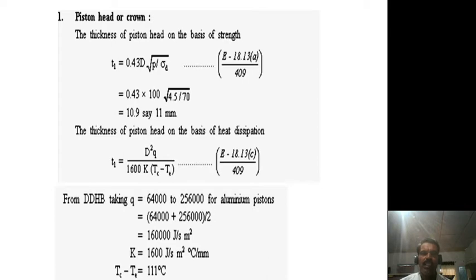So the first step is design of piston head. Here, the thickness of the piston head on the basis of strength.